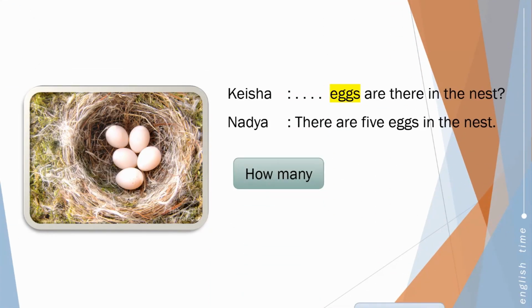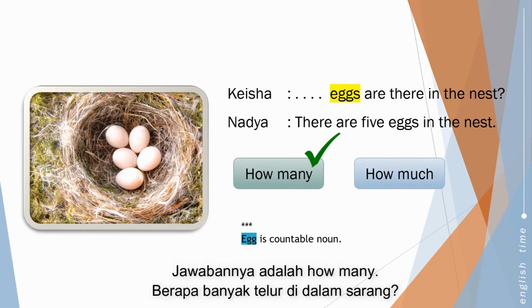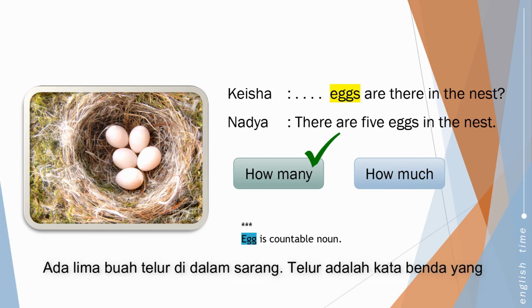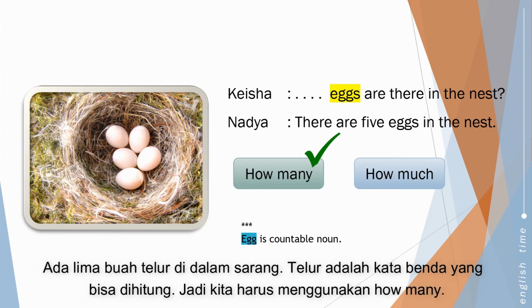The answer is how many. How many eggs are there in the nest? There are 5 eggs in the nest. Egg is countable, so we need to use how many.